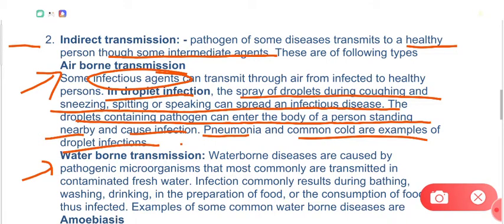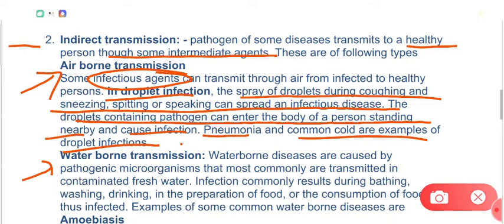Nowadays corona may also transmit by droplet infection. So droplet infection is actually a type of airborne transmission, we can say. When an infected person coughs or sneezes, a lot of water droplets come out, and these water droplets may carry some pathogen which may enter into another body while someone is inhaling nearby the infected person, right?